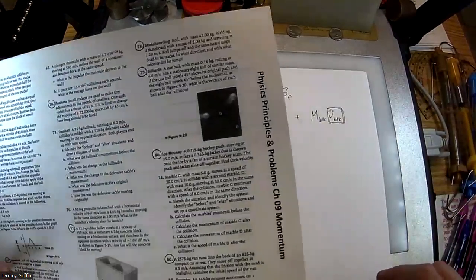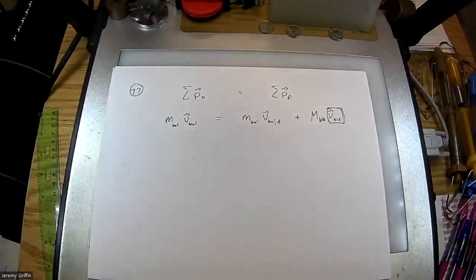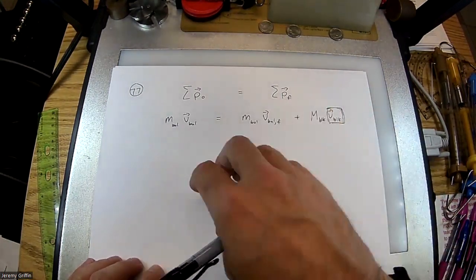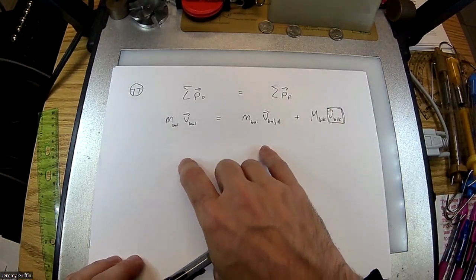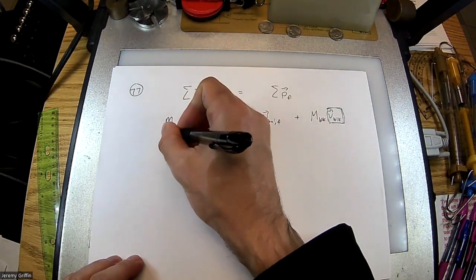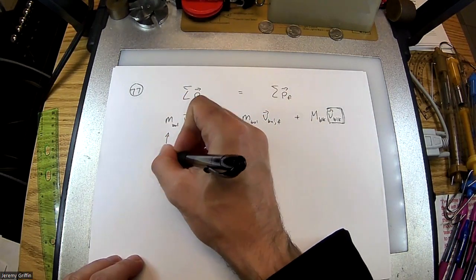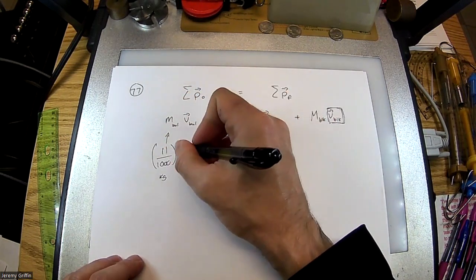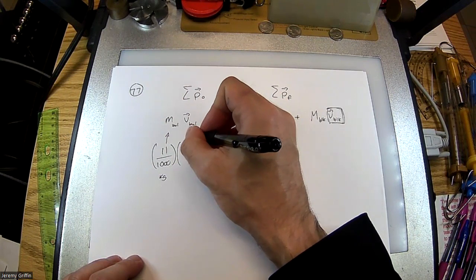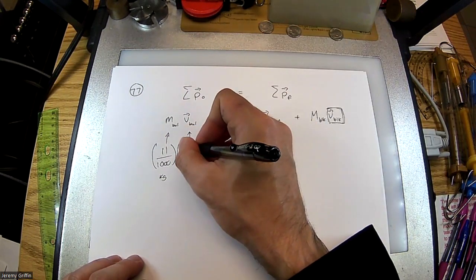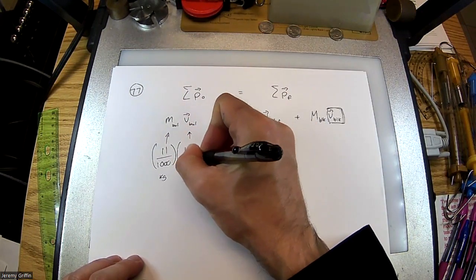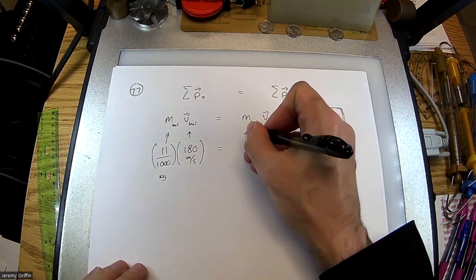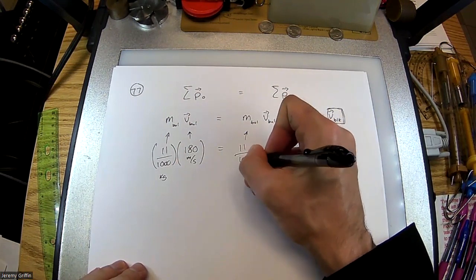Did they give you everything else? Yes, they did. Maybe I'll change the numbers a little bit to keep you on your toes and give you another example. Maybe I'll use an 11-gram bullet, so that's 11 over 1,000 kilograms. They said fired at 150 meters per second, but I'll make mine about 180 meters per second. And the mass of the bullet shows up here again, so copy and paste it.